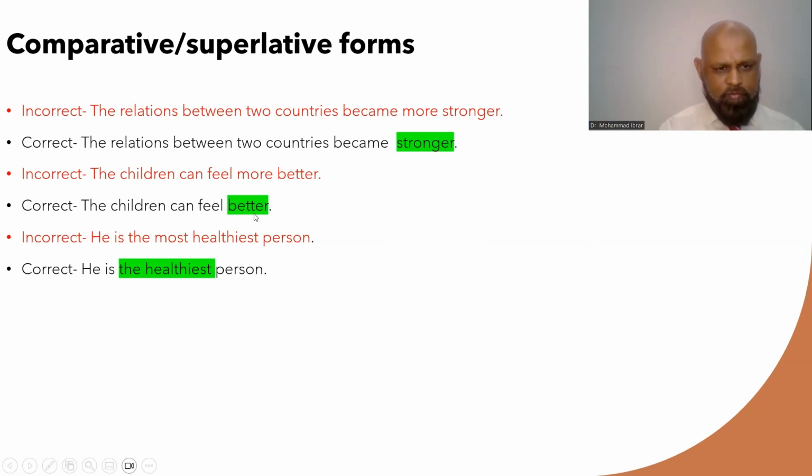So the children can feel better. He is the most healthiest person. Now, as you see, the last three words, most healthiest person. Healthiest is already a superlative form. So with the superlative form, we do not use most, which is used for the superlative form when an adjective is of more than one syllable. Like Sakina is beautiful, Maryam is more beautiful, and Khadija is the most beautiful. So he is the healthiest person is the correct way to say here.